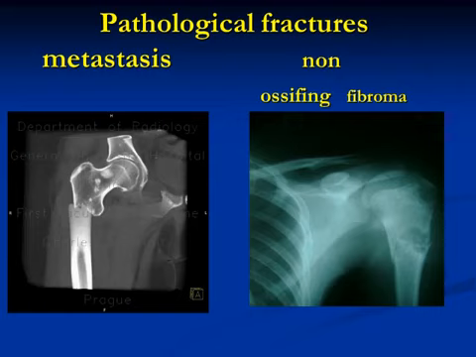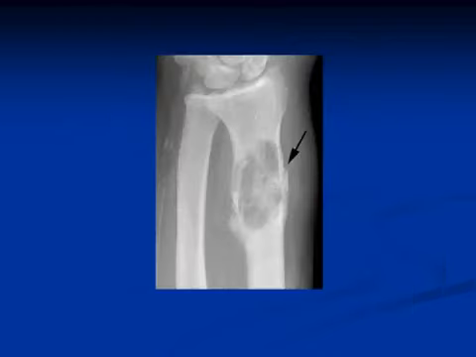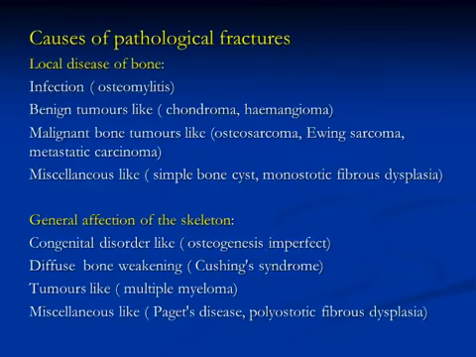Sometimes a benign bone lesion can weaken the bone and may lead to pathological fracture, as you see here in non-ossifying fibroma. Another osteolytic lesion affecting the bone causes weakening of the bone and leads to pathological fracture.